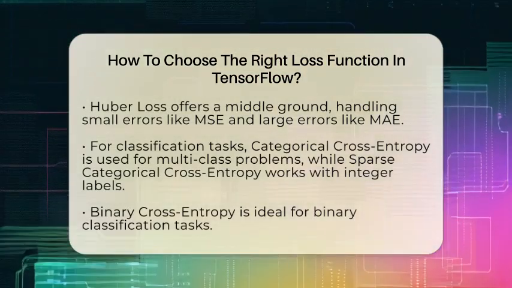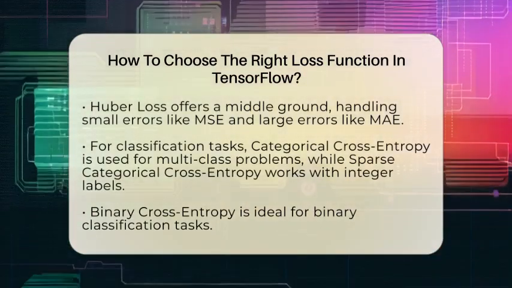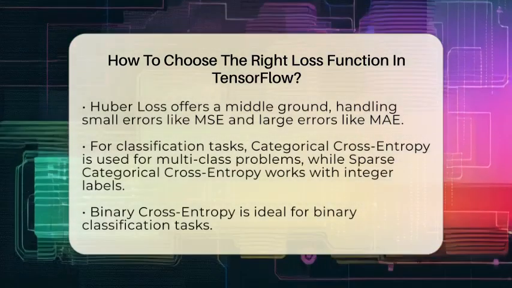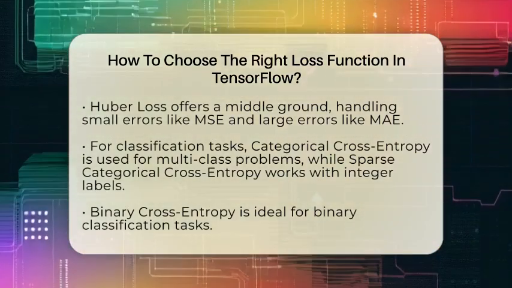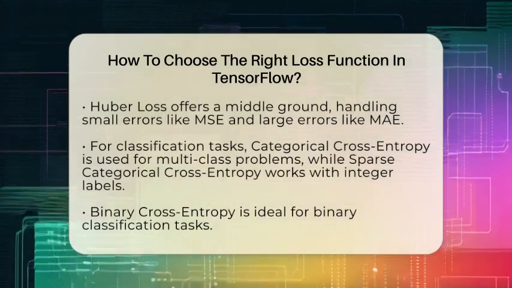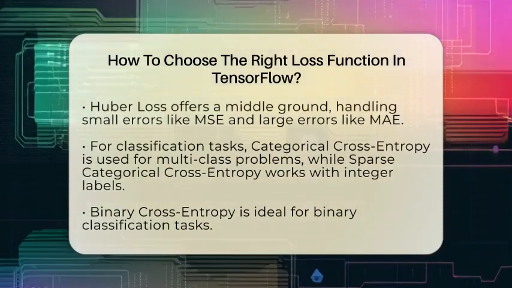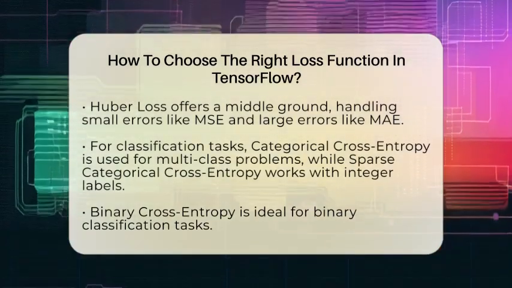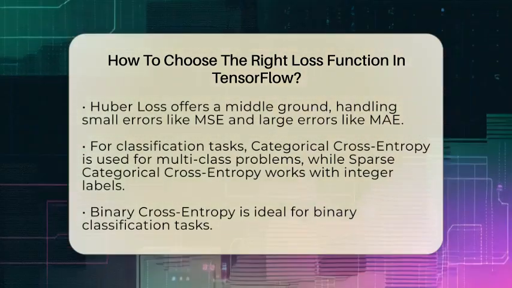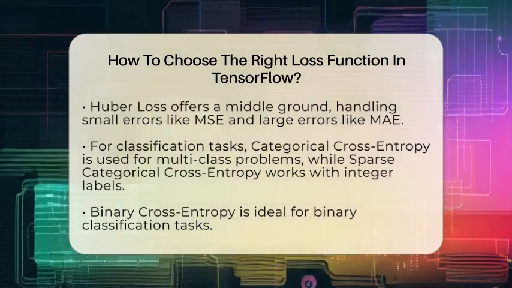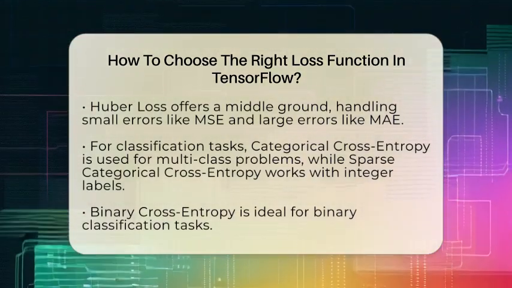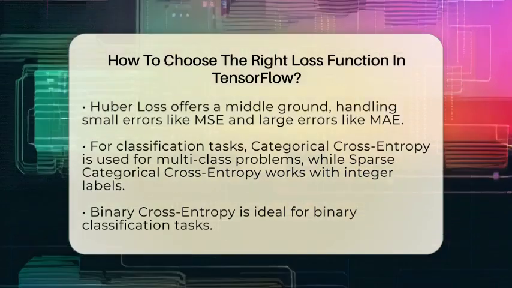Now, if you are working on classification tasks, where your goal is to assign data points to categories, the choice changes. For tasks with multiple categories, like recognizing different animals in images, categorical cross-entropy is often used. It compares the predicted probability distribution with the true labels. If your labels are just numbers representing categories, sparse categorical cross-entropy works well because it doesn't require one-hot encoding.